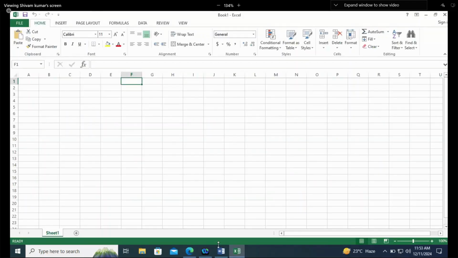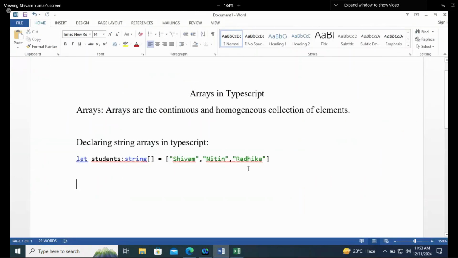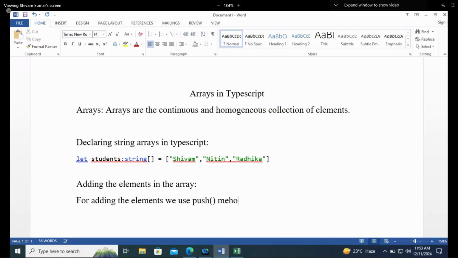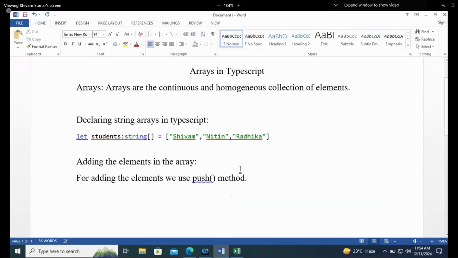Okay. Adding the elements in the array. For adding the elements, we use the push method.